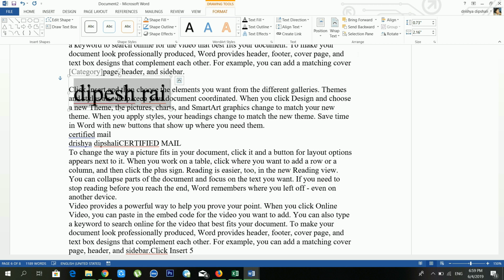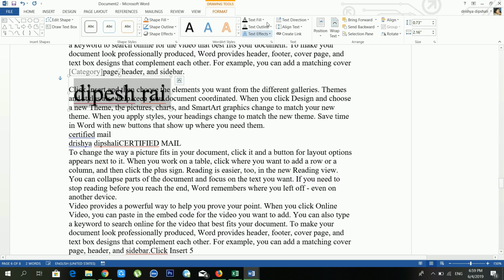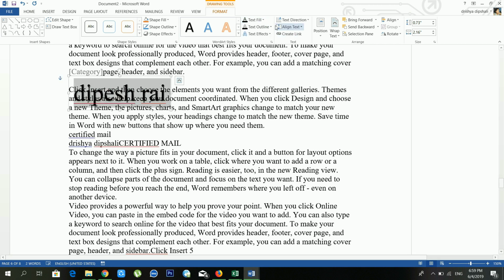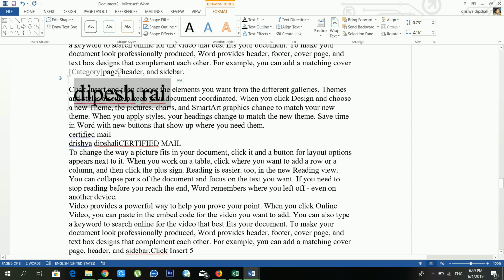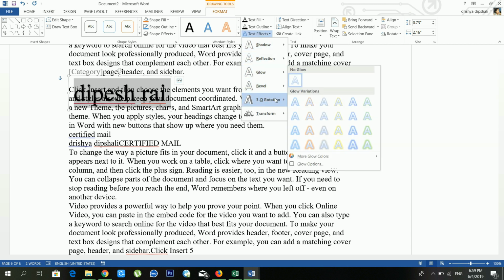Okay, so when you click inside the wordart, our drawing tools will open, and from here you can give a unique style. Okay, and from here you can fill the color also, and from here you can give a text outline also. And from here, one of the useful options, text effects. From here you can give shadow, reflection, glow, bevel, 3D rotation.